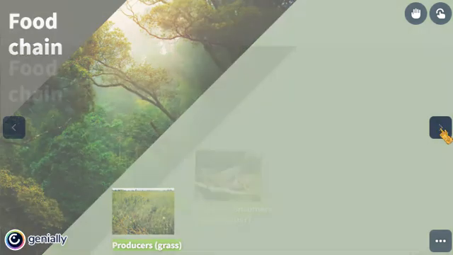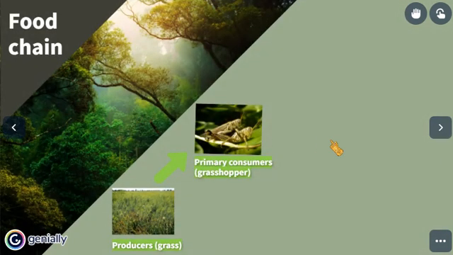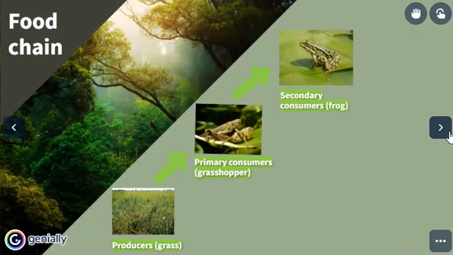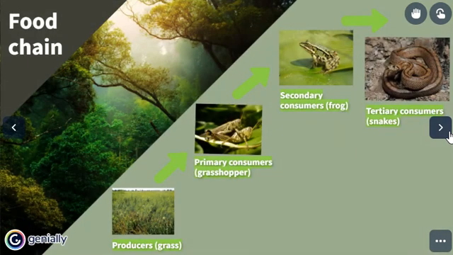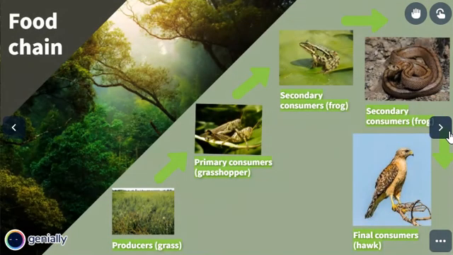Now we have primary consumers. In this case, they are herbivorous animals that eat plants, but yet the prey of secondary consumers, in this case frogs. The frogs are carnivorous as they eat other animals, in this case insects, but they are eaten by tertiary consumers, in this case snakes, and snakes are eaten by final consumers. They are the toughest species of nature in this case.